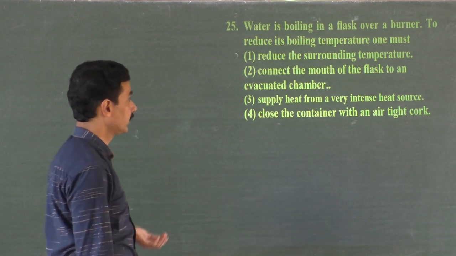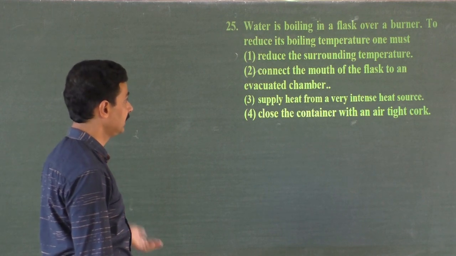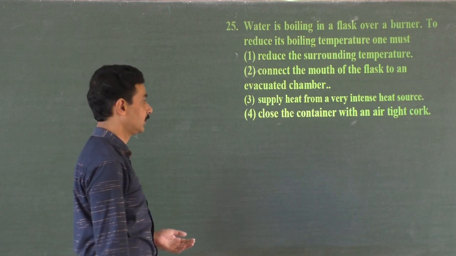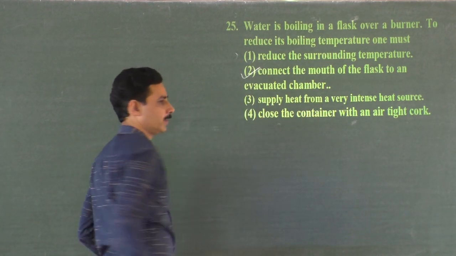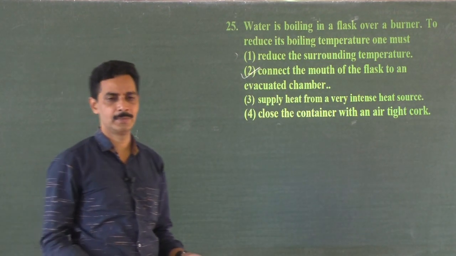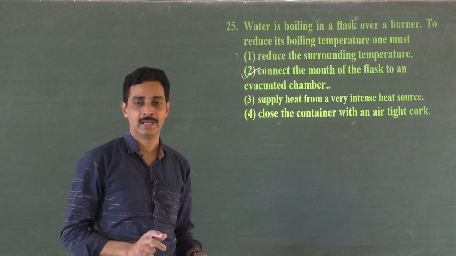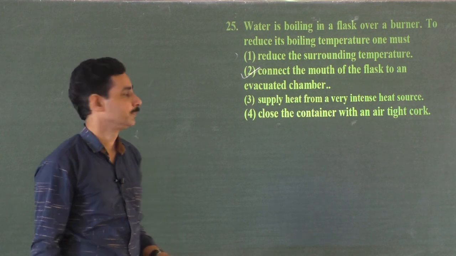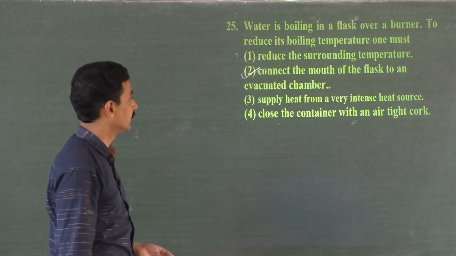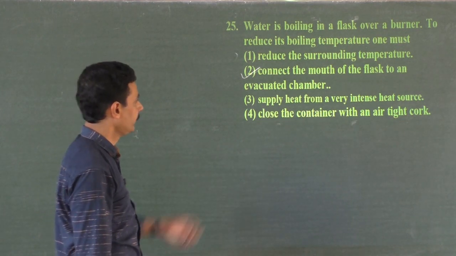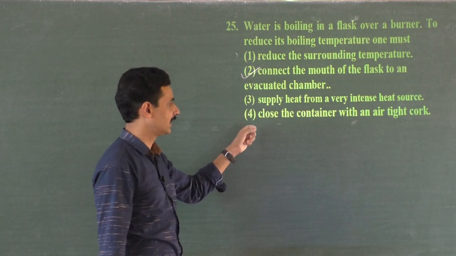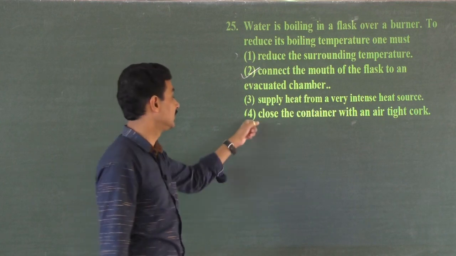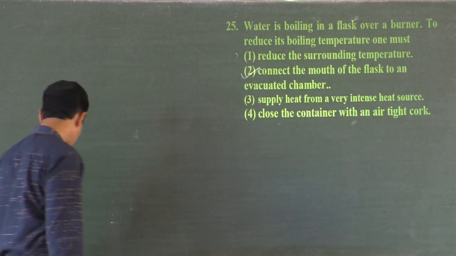Now, water is boiling in a flask over a burner. To reduce the boiling temperature, one must reduce the surrounding temperature. No. Connect the mouth of the flask to an evacuated chamber. Best one. Because when you connect it to an evacuated chamber, the pressure inside decreases. Then pressure of air inside will decrease, so automatically it will boil at a lower temperature, right? Supply heat at every intake, no. Close the container with an airtight cork. Increase the pressure, increase the boiling point. This will increase the boiling point. So option 2 is the correct one.